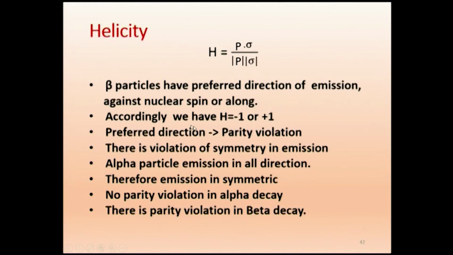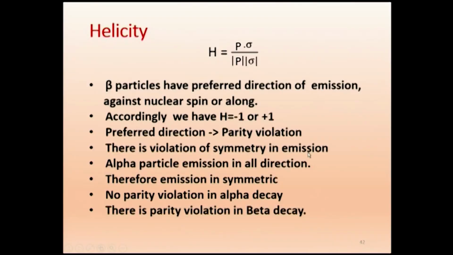Now when you say preferred direction, because it has a preferred direction, we say parity is violated. So there is violation. What is parity here? There is violation of symmetry. If we take our nucleus, what we expect is that beta particles should be emitted in all directions symmetrically. But here we find it has only one direction. So there is no symmetry. It is not symmetrically emitted. So we call it violation of symmetry in emission.